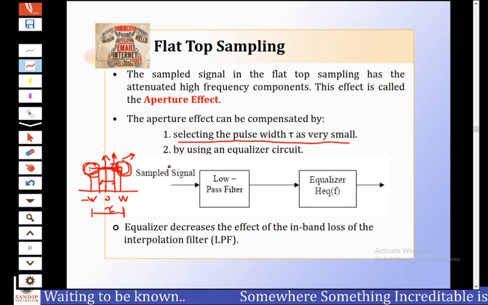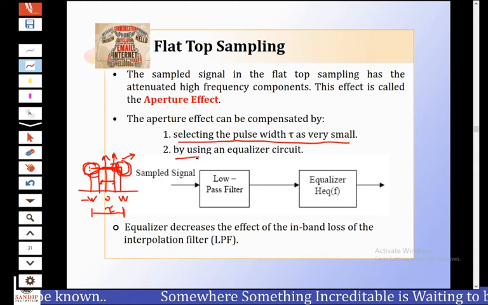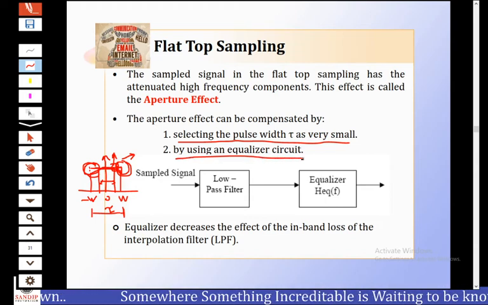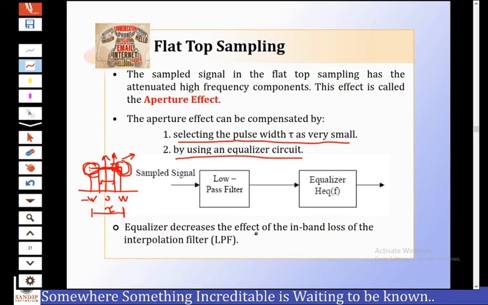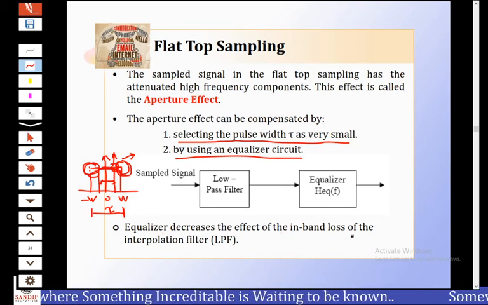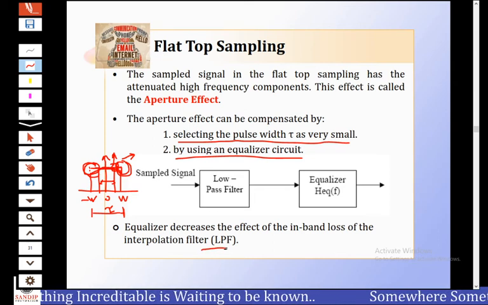The second way to minimize or compensate the aperture effect is by using an equalizer circuit. The equalizer decreases the effect of the in-band loss of the interpolation filter, also called the low pass filter.